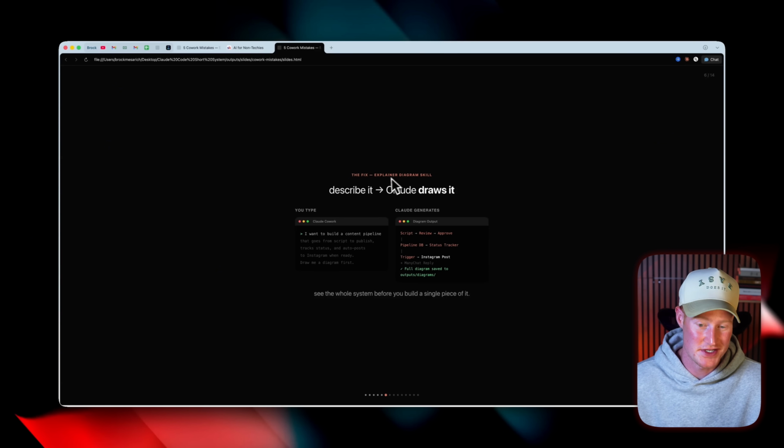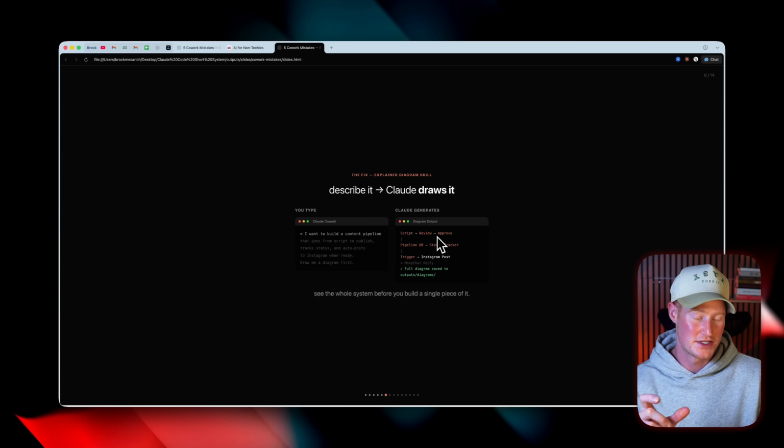So again, the fix is just a very simple explainer diagram skill where you describe what it is you're trying to build. You can see right here, it says, I want to build a content pipeline that goes from script to publish, track status, etc. And then it will generate a specific diagram for you to view to see if it all looks good before telling Claude to go and do it.